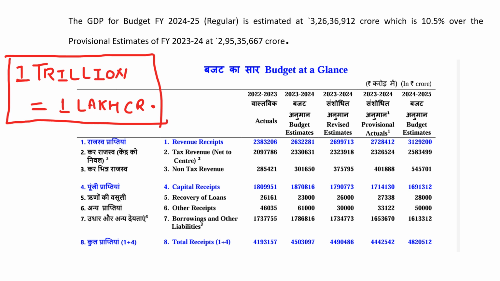Before going into the detail, you should remember the approximate size of GDP. For financial year 2024-25, the size of GDP is approximately 325 lakh crore, which is 10 to 11% higher than previous financial years. Also remember one very important point: 1 trillion equals 1 lakh crore.